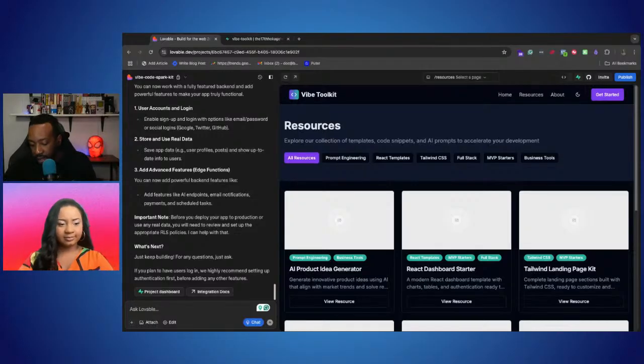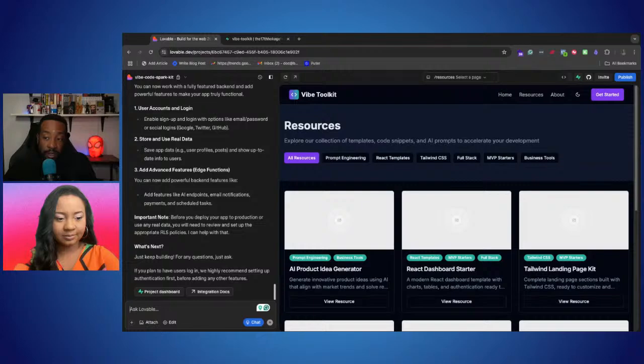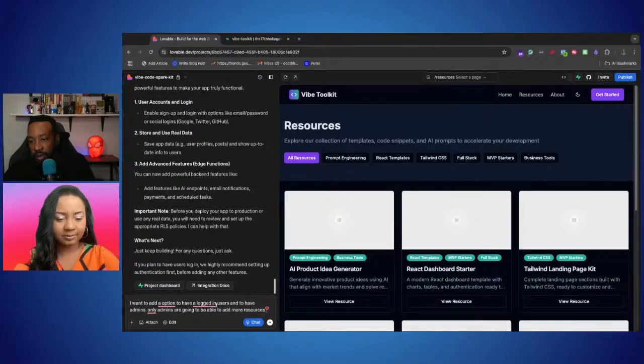Let's do it. Okay, so I'm just gonna go here. I want to add an option to have logged in users and to have admins. Only admins are going to be able to add more resources. I'm going to add one more thing. Also, I will need a button and a form to be able to add more resources.